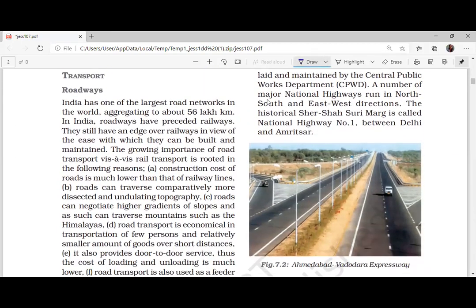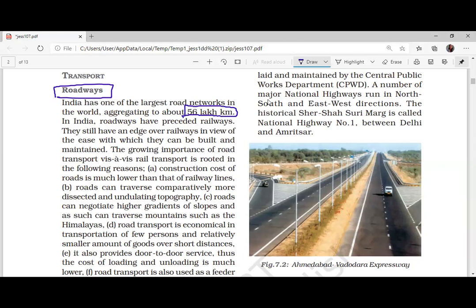Now write down the heading called roadways. India has one of the largest road networks in the world, aggregating 56 lakh kilometres.